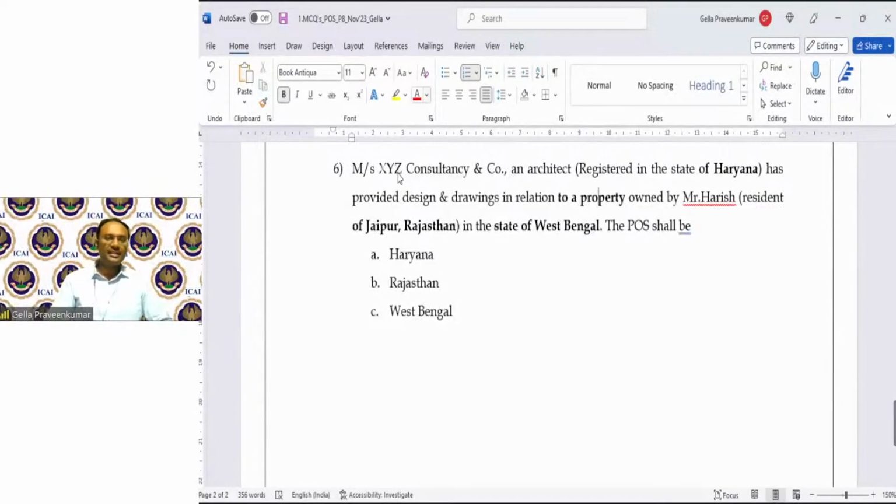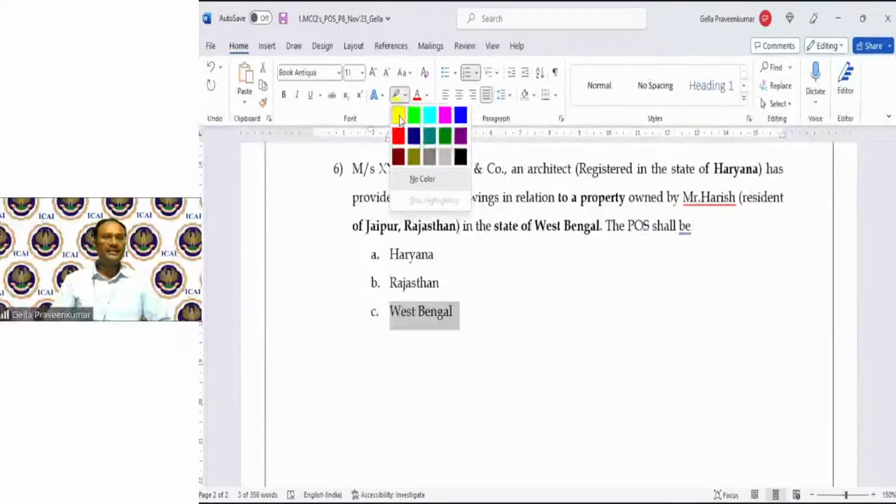Kaushik is giving this answer: West Bengal. Namrata says West Bengal. Okay. Tirupati says it falls under 12.3. Place of supply, West Bengal. Perfectly correct. Pooja also says 12.3. Okay. Good. The answer is West Bengal. Pooja, please revisit your answer once again.